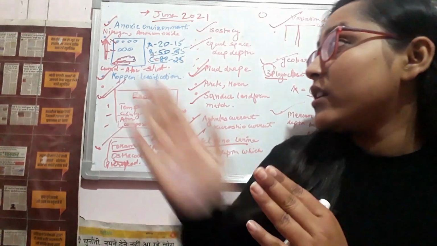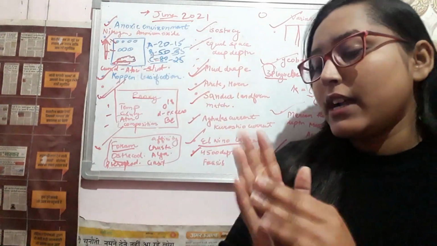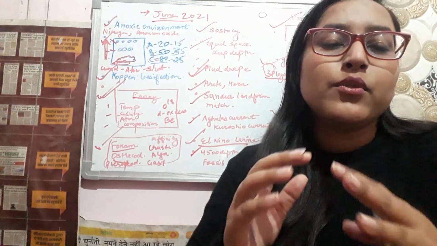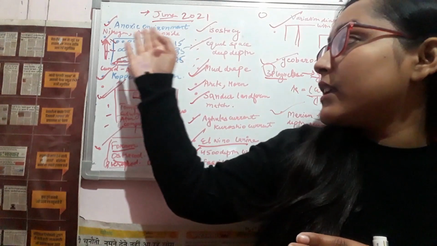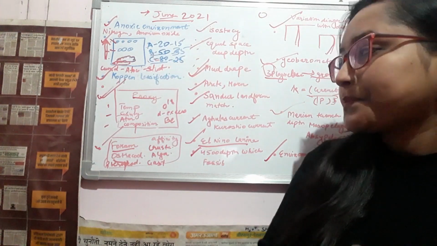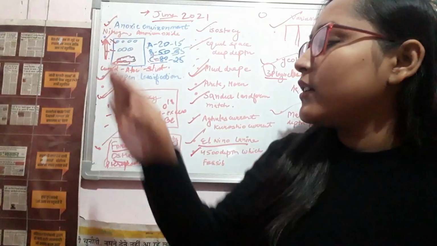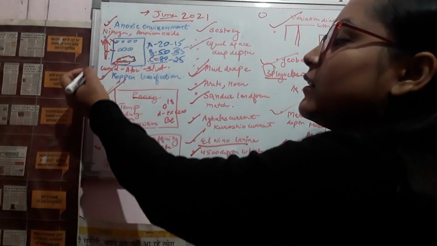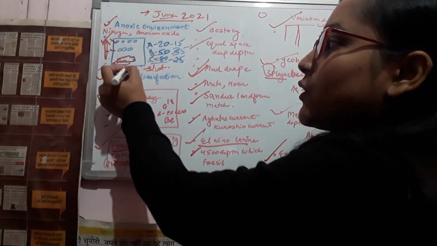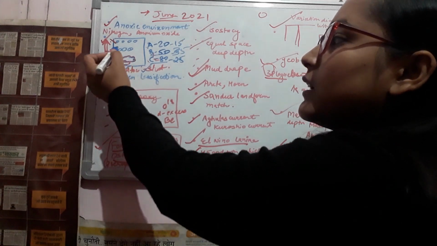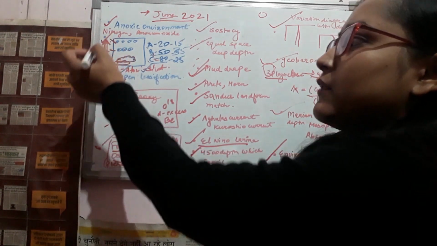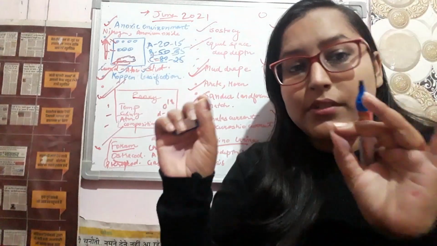So the first question was on the anoxic environment: which fixation belongs to anoxic environment conditions, whether it is nitrogen fixation or ammonium oxide. Okay, and one diagram was given, so we have to tell whether this one is cumulus, altocumulus or stratocumulus. One cloud was like this, then it was a bit dispersed, and with increasing height it was totally dispersed.